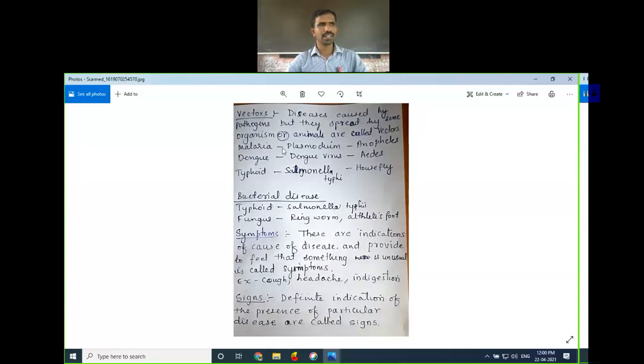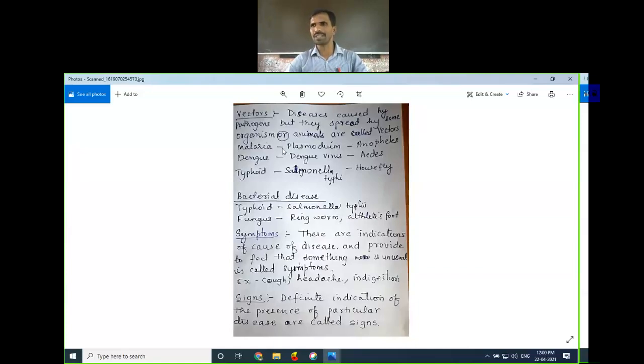What are these then? These are the indications of the cause of disease. Symptoms are the indications which tell you that there is some problem in your body, which makes you feel that something unusual is happening in your body.